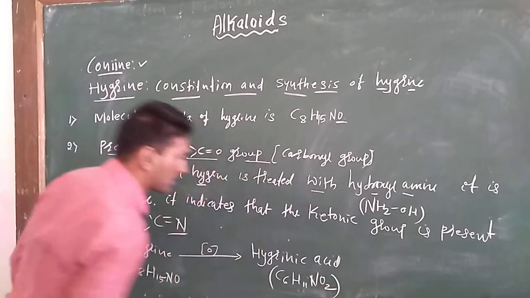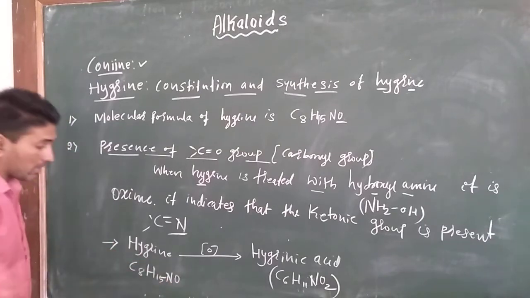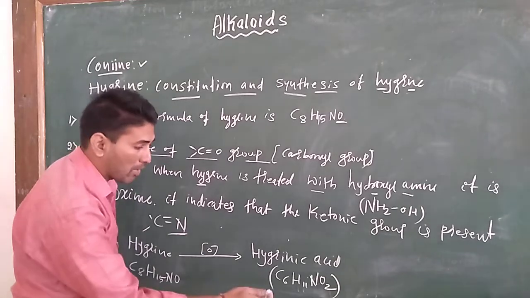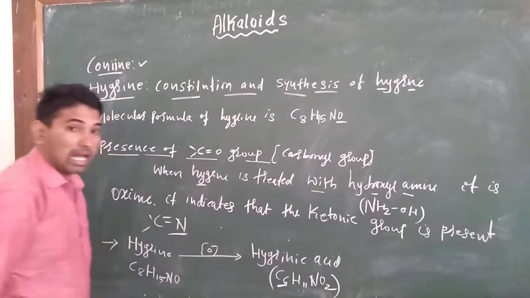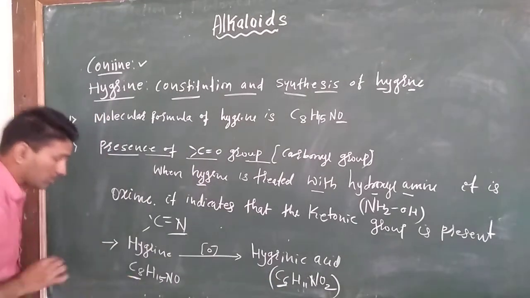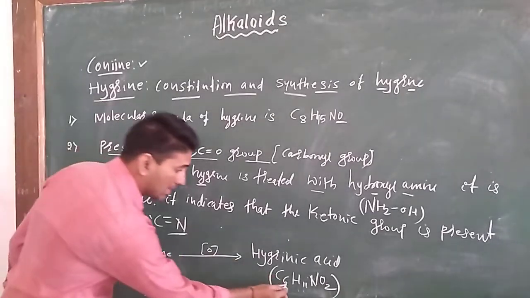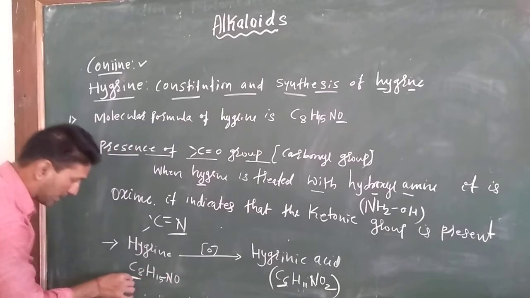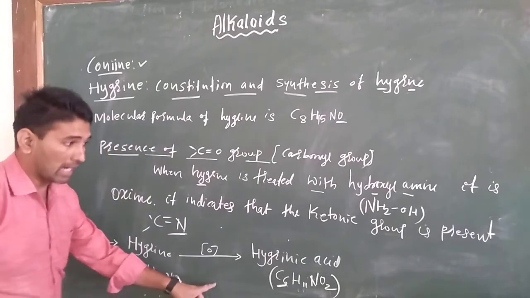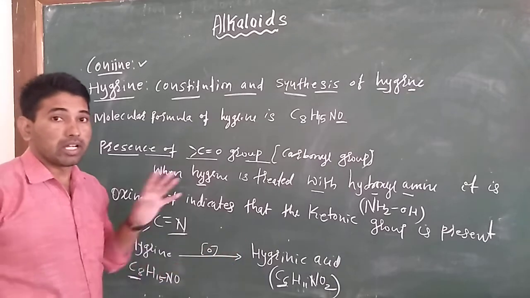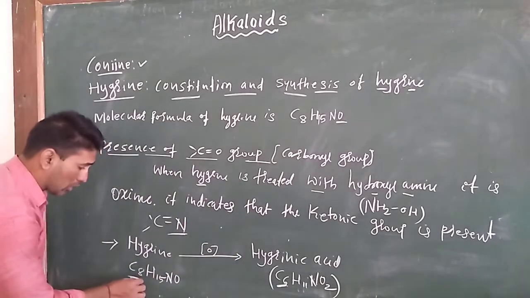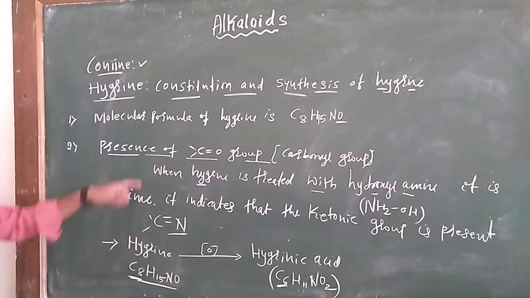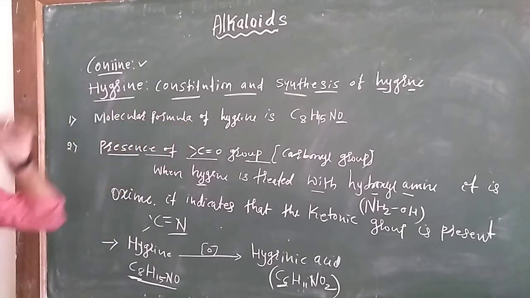The hygrinic acid contains a smaller number of carbon atoms as compared to hygrine. This is also one of the evidences that hygrine contains a carbonyl group.